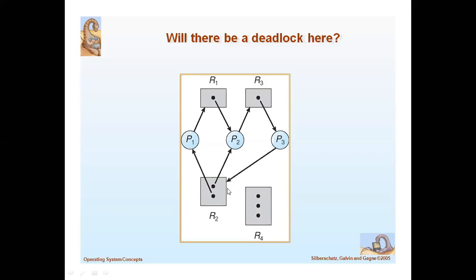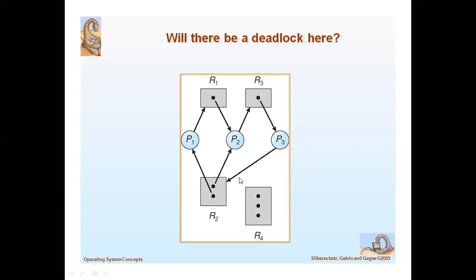Here R2 is assigned to P1 and P1 is requesting R1, and here P2 is accessing the resource R1, but R2 is also assigned to P2. So here the P1, P2, P3 processes must be deadlocked. See here in this graph there is a cycle.